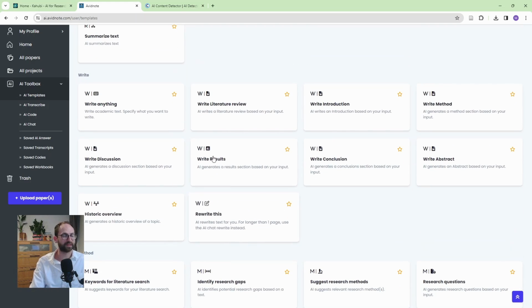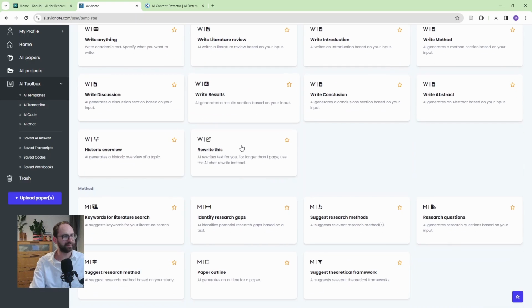Now, when it comes to writing, it will write anything: literature review, introduction, discussions, results, methods, abstract, all of this, whatever you want, even a historic overview. And then you have some help with methods as well. So look, it will create research questions for you. It will suggest research methods, identify research gaps. It will write a paper outline for you. So lots of really, really useful features.